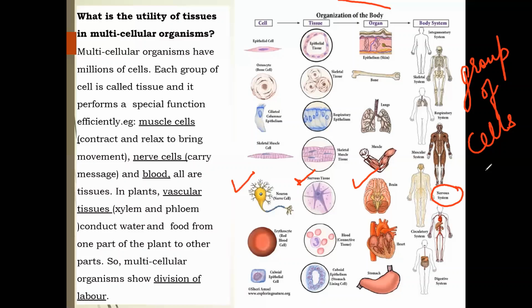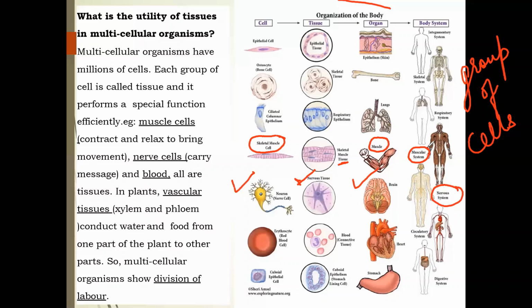Another example we can take is the skeletal muscle cell. It's a single cell, right? When many cells function together, they form a tissue. Then when many tissues function together, they form a muscle, and finally all the muscles form the muscular system, right? So here comes the utility of tissue.